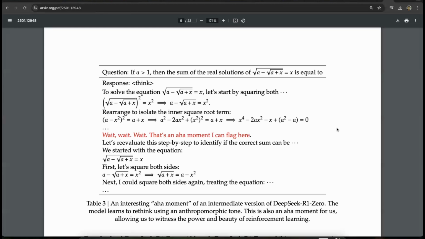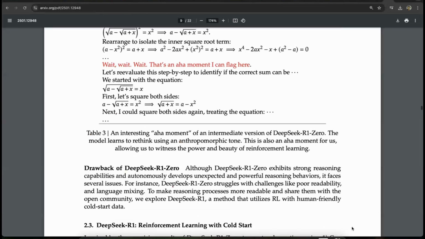Yeah, we're all excited about this. And then you see, it says, let's reevaluate this step by step. And as soon as they got that, it's over. They took this, squared it, then took it back, and then squared both sides. So that's it, and this solved the equation correctly. This was an interesting aha moment for us, as well as the researchers. They mentioned in the paper that they were able to witness the power and beauty of reinforcement learning, which made it so powerful.